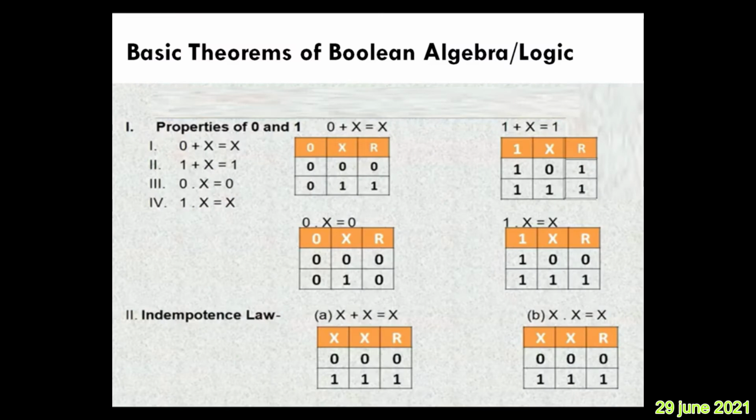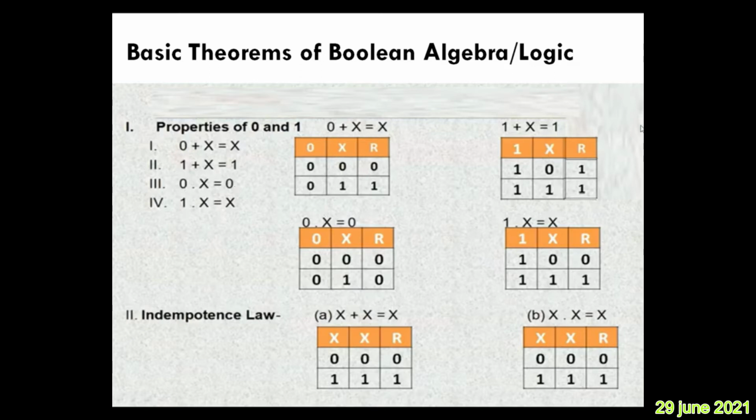Now, about the basic theorems of Boolean algebra, what we have to see is the properties of 0 and 1. Like in normal mathematical algebra, if we add 0 to any value, it doesn't make any difference. Similarly, if you multiply with 1, it also doesn't make any difference. The same rule is applicable here. That's why 0 plus x remains x, and 1 into x remains x. Whereas addition and multiplication here mean logical addition and logical multiplication: if x is added with 1, 1 will dominate, and if x is multiplied with 0, 0 will dominate.